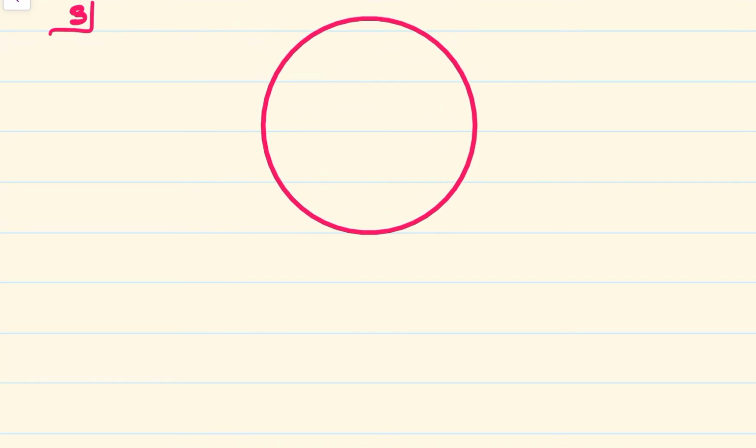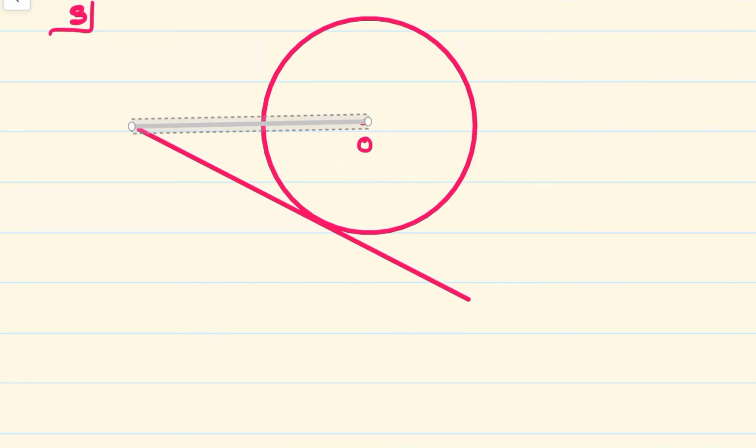Now this is a circle with center O, and we have a tangent. So our figure is this way.